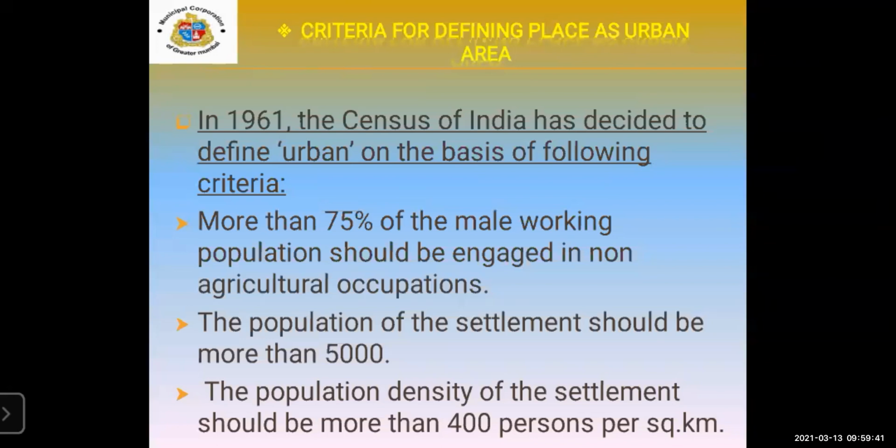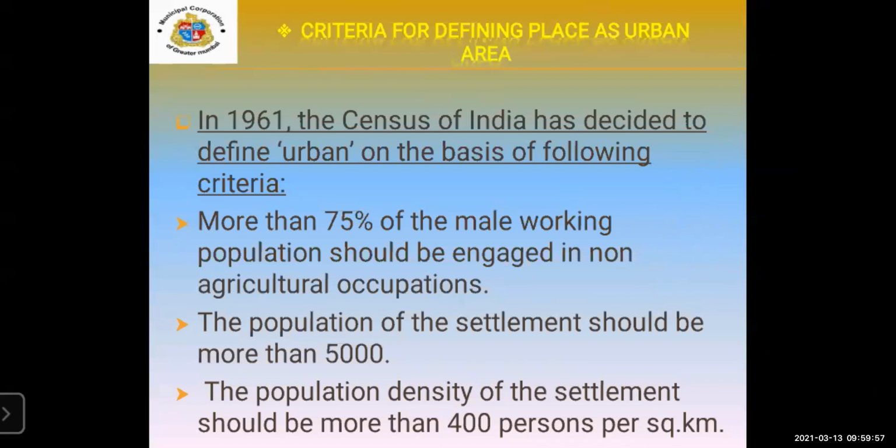The government decided the three main criteria that we have to see. This is the main question, students.